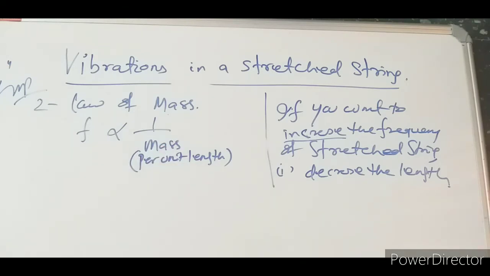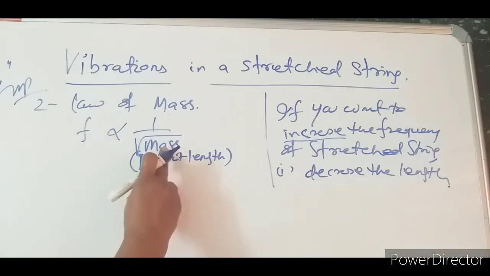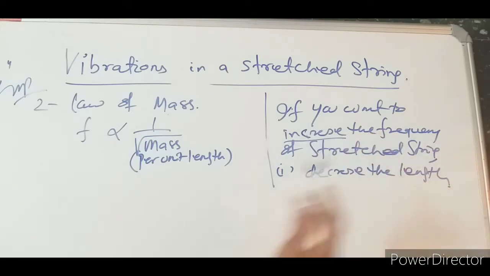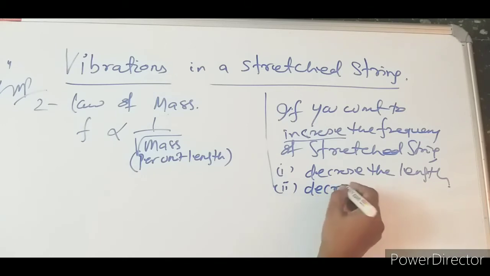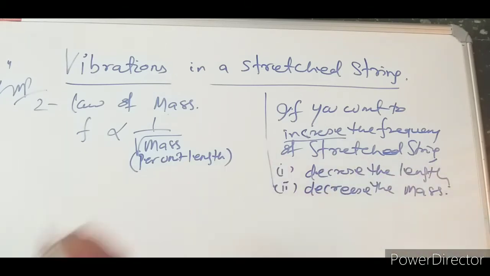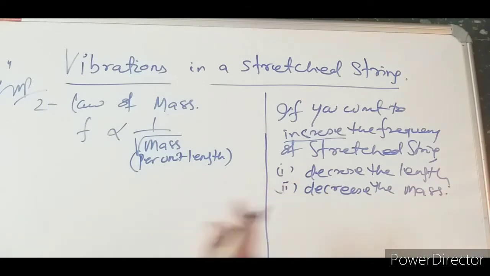Like that we are telling mass, but really it is F is inversely proportional to the square root of the mass. Okay, but here F is inversely proportional to the mass of the body. So here, if you want to increase the frequency of the string, what can we write next? Decrease the mass of the string. Understood or not? This is the thing I am writing.